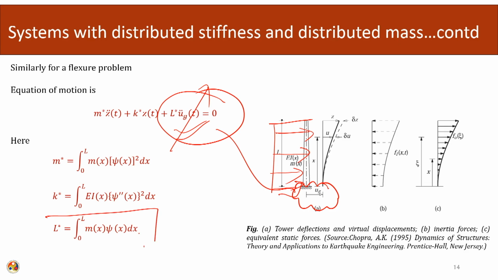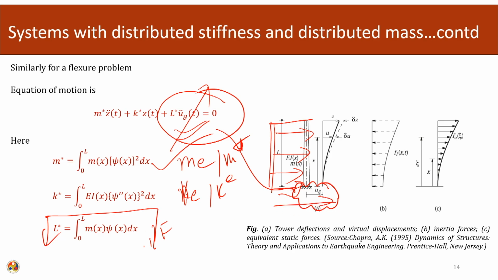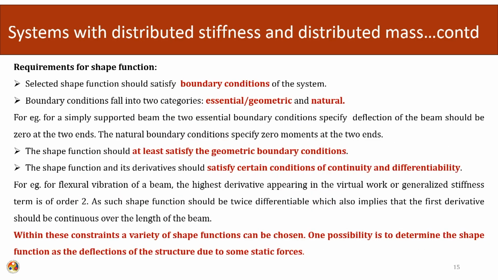So, if you leave this portion out, this will remain the same. For a flexure type of problem, this will be the equivalent mass or m star, and this will be the equivalent stiffness or k star, and the forcing function f, depending upon how it is applied, as a ground displacement or as a uniformly distributed load, we can have the equivalent equation for the forcing function also.